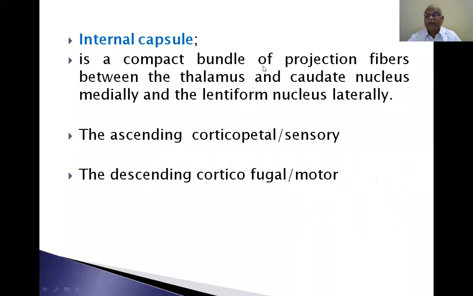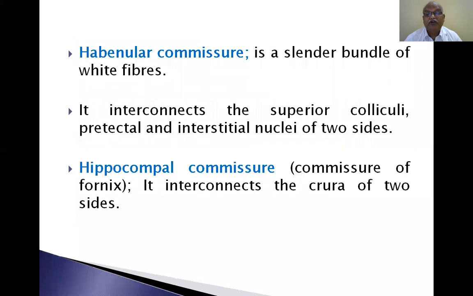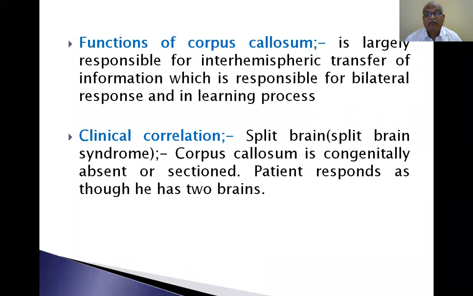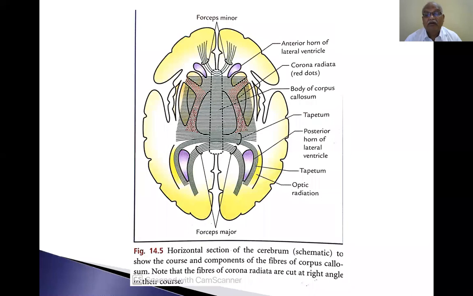Internal capsule is a compact bundle of projection fibers between the thalamus and caudate nucleus medially and the lentiform nucleus laterally. Ascending corticopetal fibers towards the cortex are sensory. Descending corticofugal fibers are motor. I will show you the diagram. This is the internal capsule.